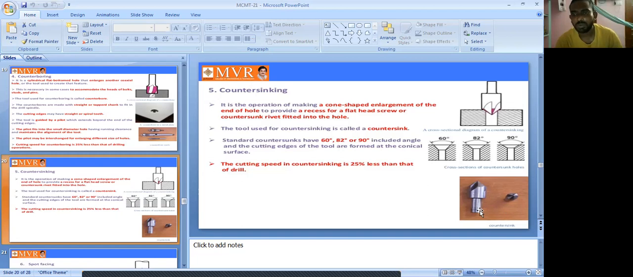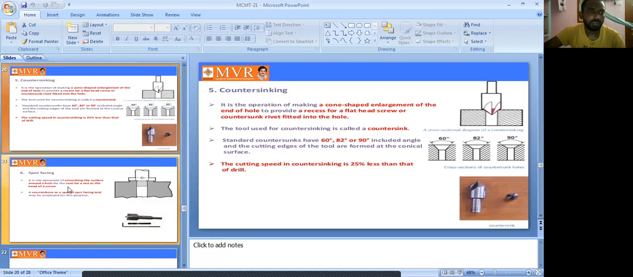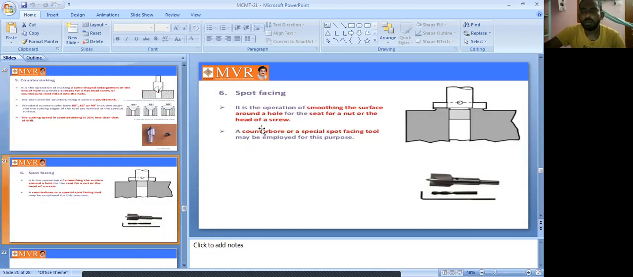In each and every tool we have some angle also: 60 degrees, 82 degrees, 90 degrees. Based on this tool we can drill the hole. So it is one of the countersinking operations. The next one is another drilling operation, spot facing. Spot facing is the operation of smoothing the surfaces around the hole for the seat for a nut or the head of the screw. So it is one of the different operations.